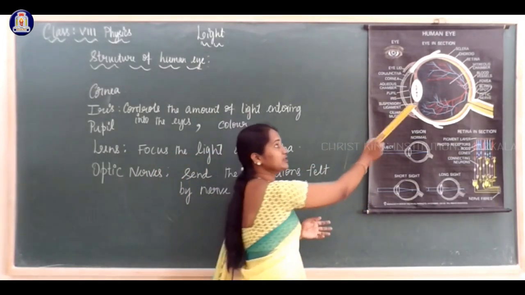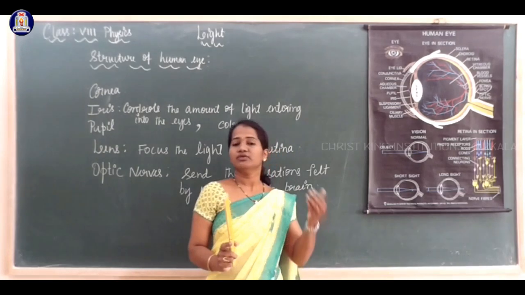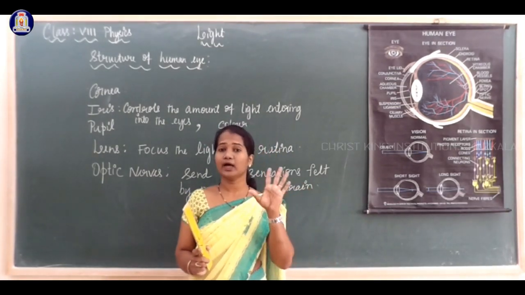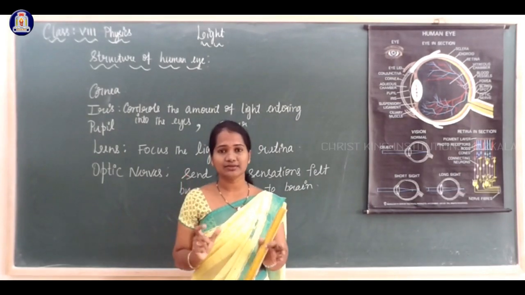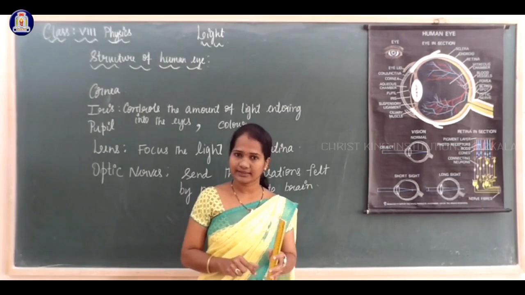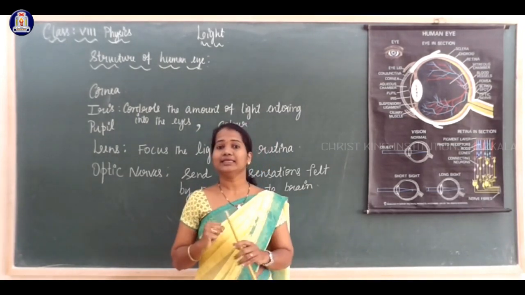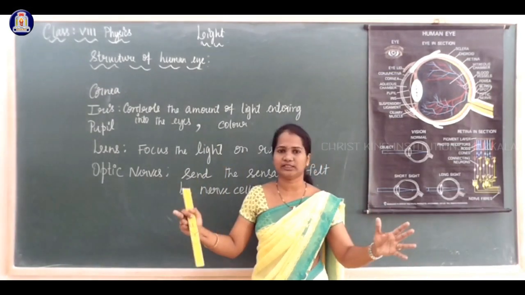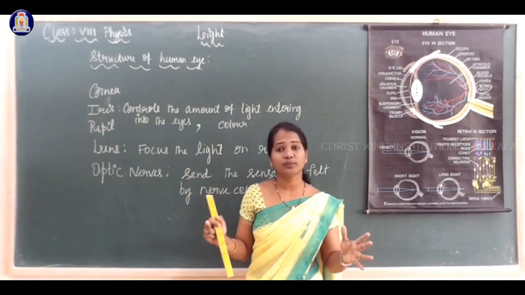But the lens which we have in the eye can be increased as well as decreased in size. Two eyes have two lenses. Why should the lens expand?